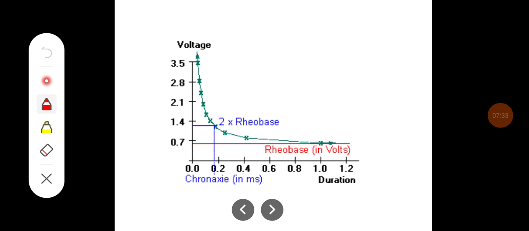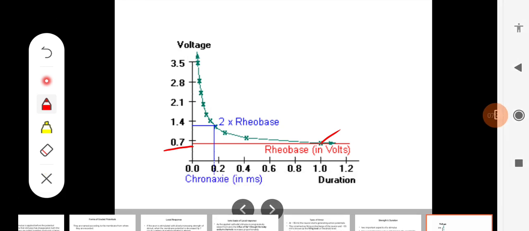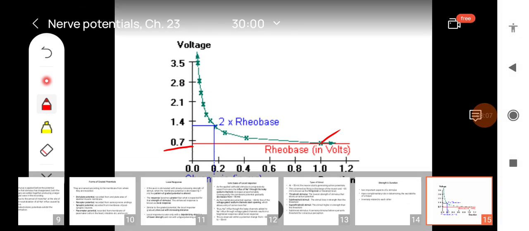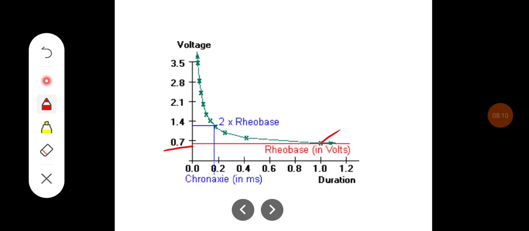As you can see in this excitability curve, at rheobase strength, the muscle or the nerve is excited, and the time required for excitation is called the utilization time. As and when you increase the strength of the stimulus, there will be a gradual decrease in the time required for the excitation. And when the strength is increased to double the rheobase, the time required for excitation of the nerve is called the chronaxy.